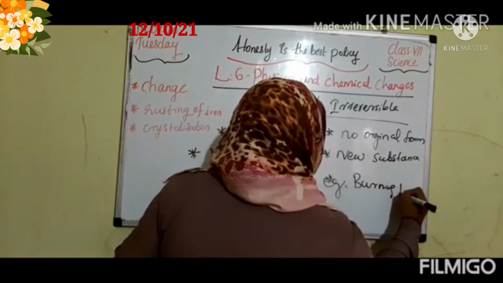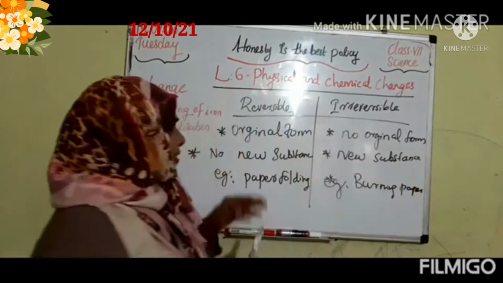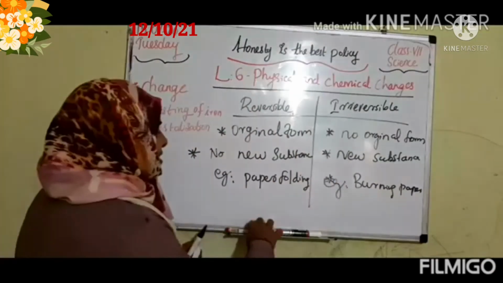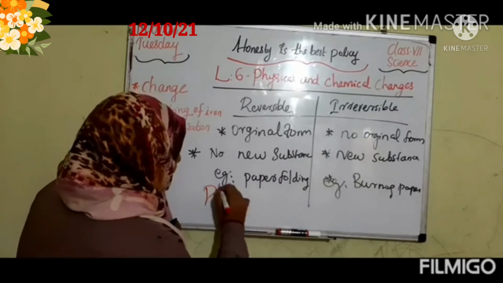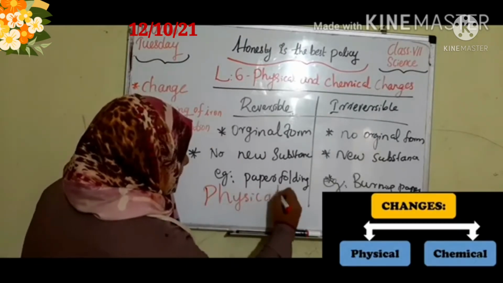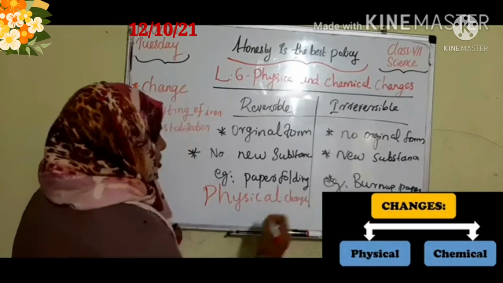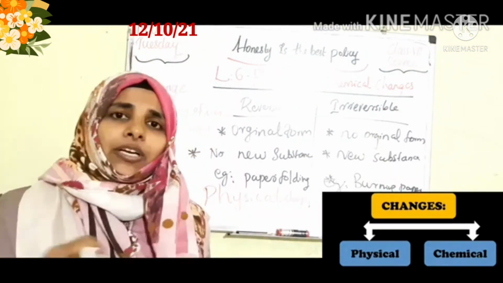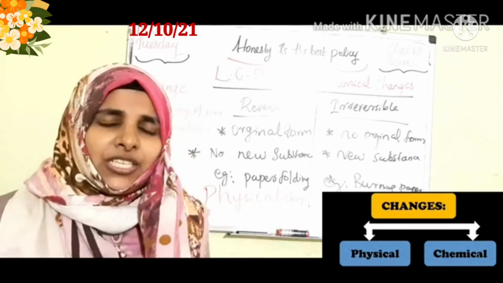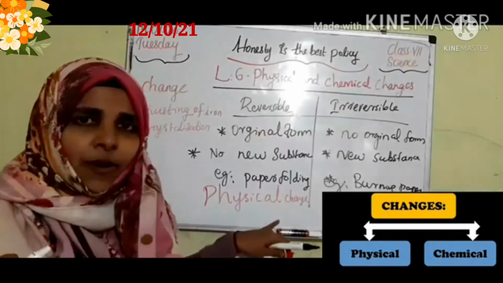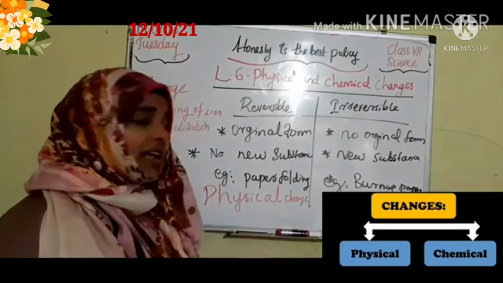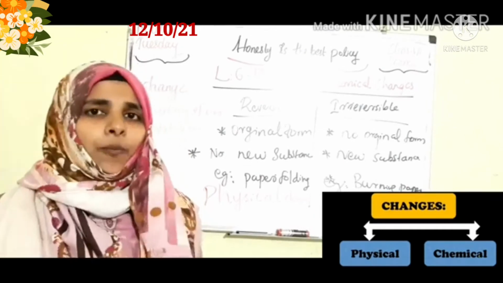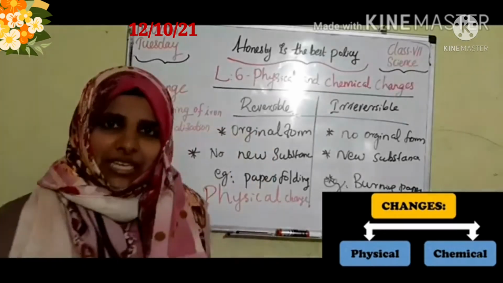So dear children, when we look at the reversible change, it happens physically, right? These changes are physical changes, because it is just changing their shape or size or color. Only physical properties are changing in a reversible process. So we can say that physical changes are reversible, and only the physical properties are changing in a physical change.